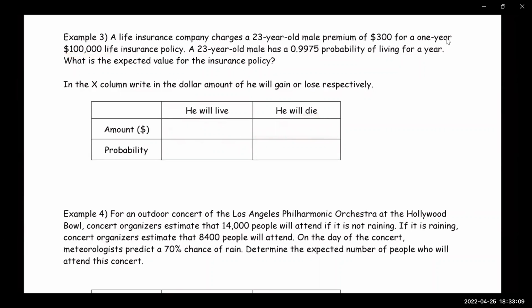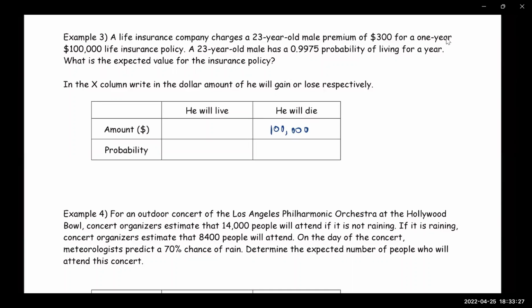So 100,000, and it's positive, right? Yeah, it's a payout, given to whoever the policy holder's beneficiary is, versus them giving that money to the insurance company. Exactly right.